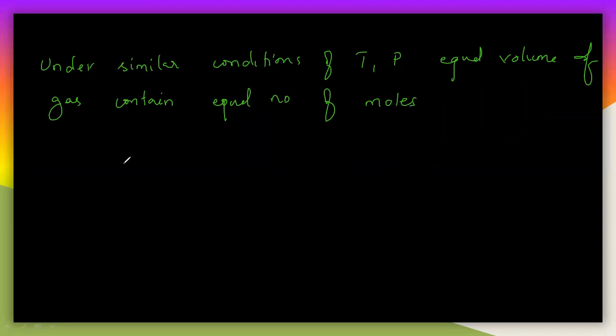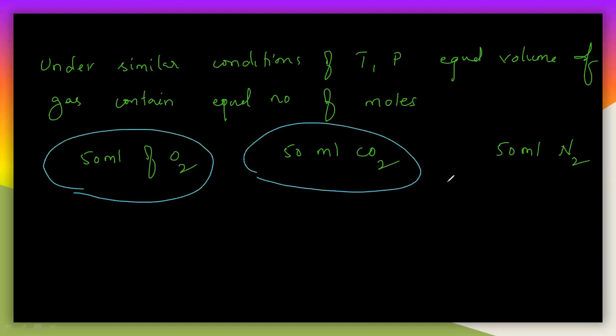So see here, you can easily understand. Let us say 50 ml of O2, 50 ml of carbon dioxide and 50 ml of nitrogen gas. Observe these things here. One is 50 ml of O2, 50 ml of CO2 and 50 ml of N2. We will apply similar conditions, let us say 25 degrees Celsius temperature and 1 atmospheric pressure for all three different gases. And you can see the number of moles is exactly similar for 50 ml.